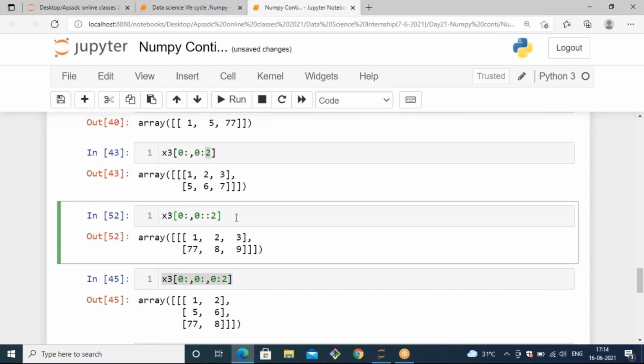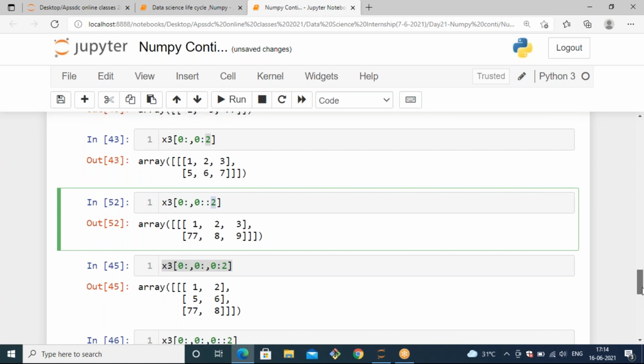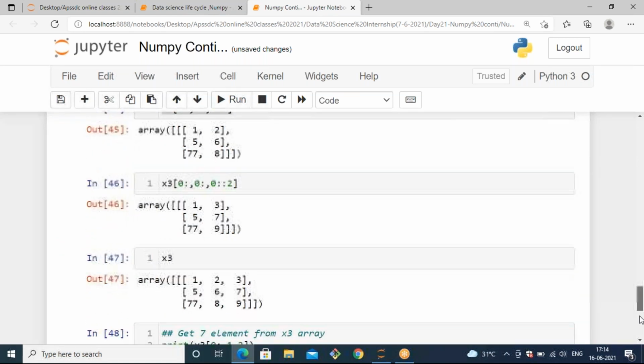Okay, this is the way you can access the 0th row, that means first row and last row. 0 colon colon 2: starting from the 0th row, and the step value is 2. So that you will get the last row, because we have 3 rows in total. That's why I'm passing 2 as the step count. Then it will generate the last row.